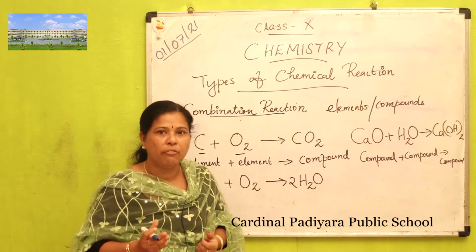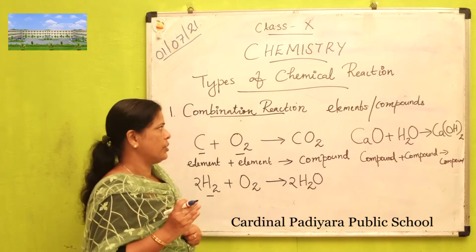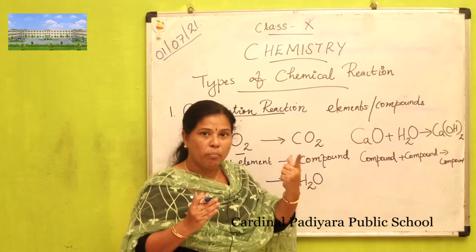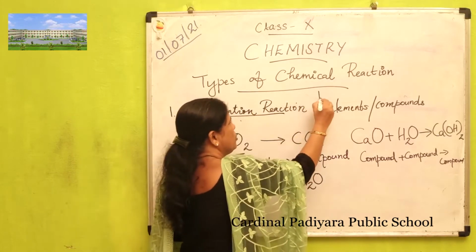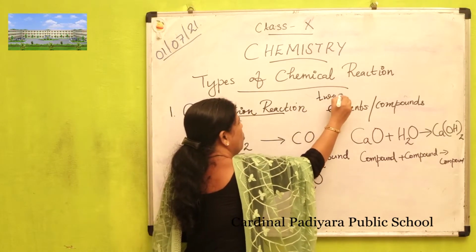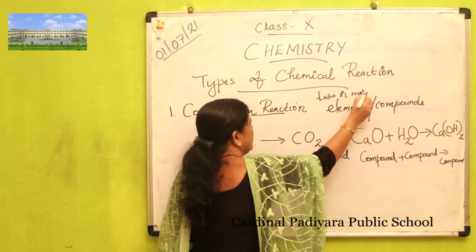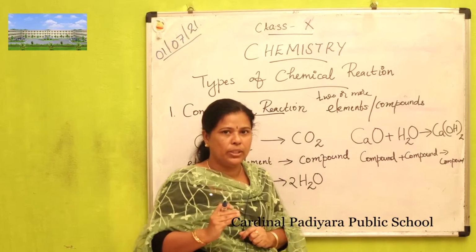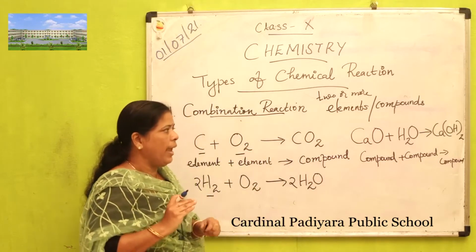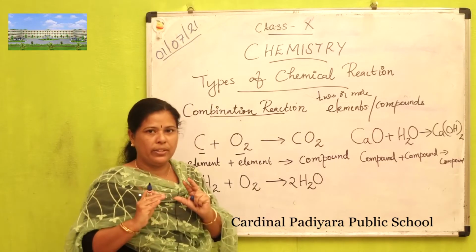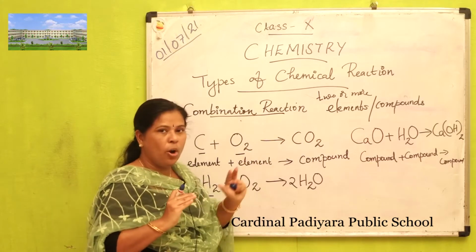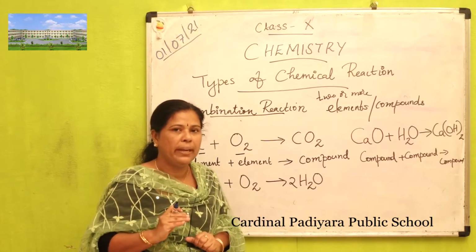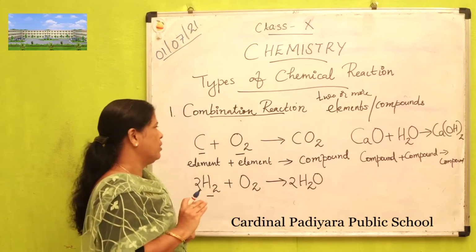So how to define combination reaction? Two or more elements or compounds combine together to form a single product. Such a type of reactions are known as combination reaction.